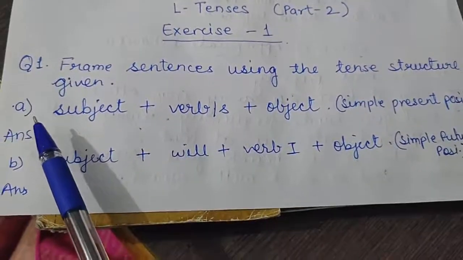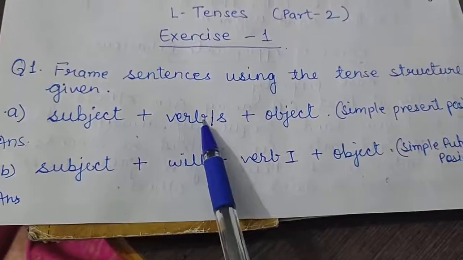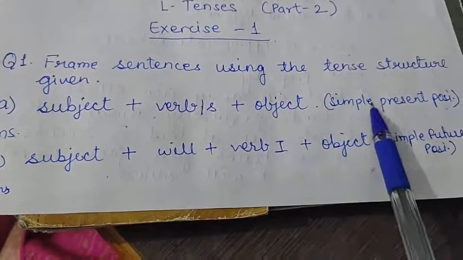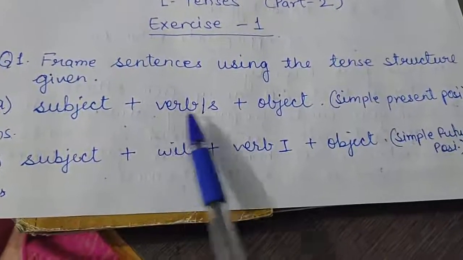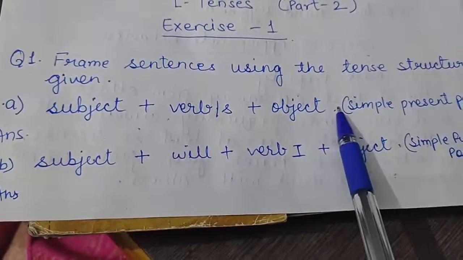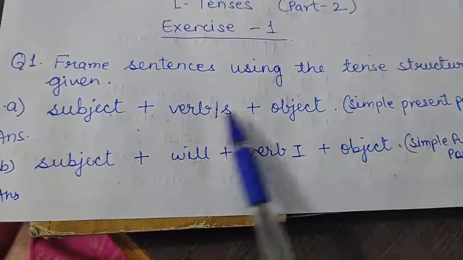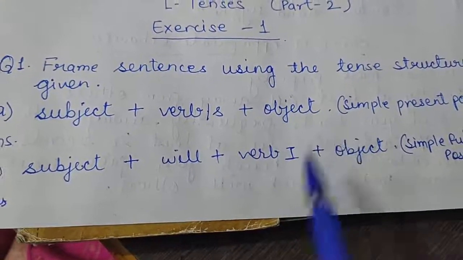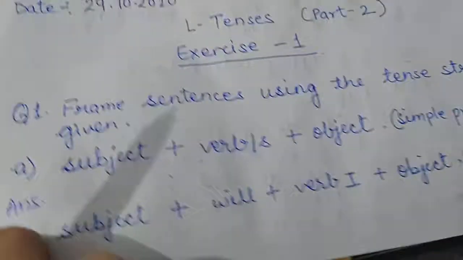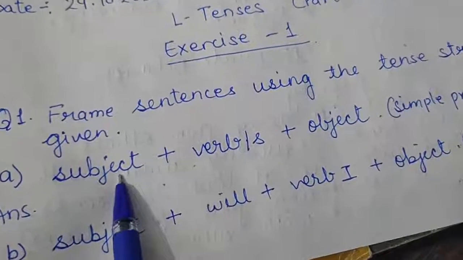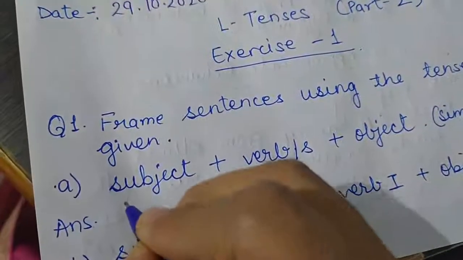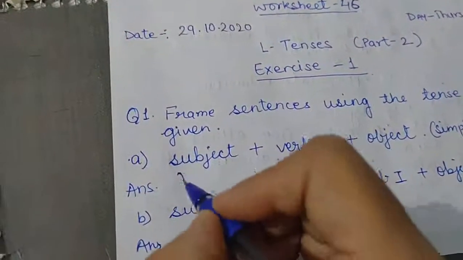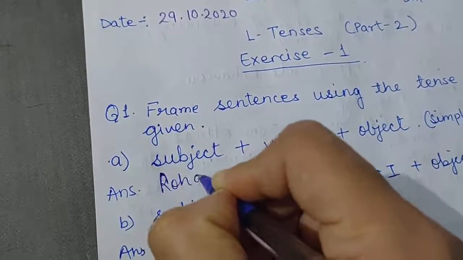Now so see, first one is subject plus verb / s plus object, and this structure is of your simple present positive sentence. Because there is no not or there is no question mark at the end, it means that this structure is your positive and this is your simple present positive sentence. So here we are going to add one subject first, because in the structure it is written subject. Like if I add a subject Rohan, we will write Rohan. Let's take subject Rohan.